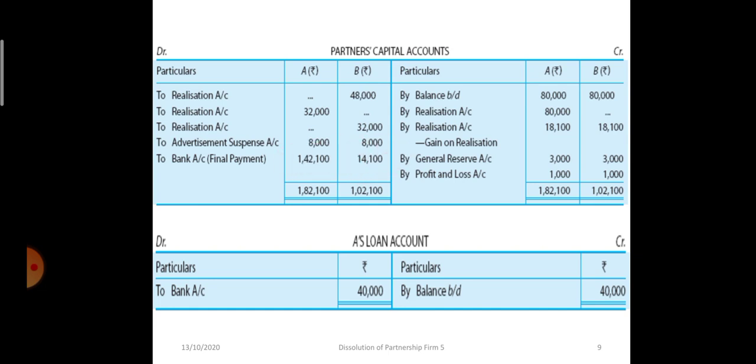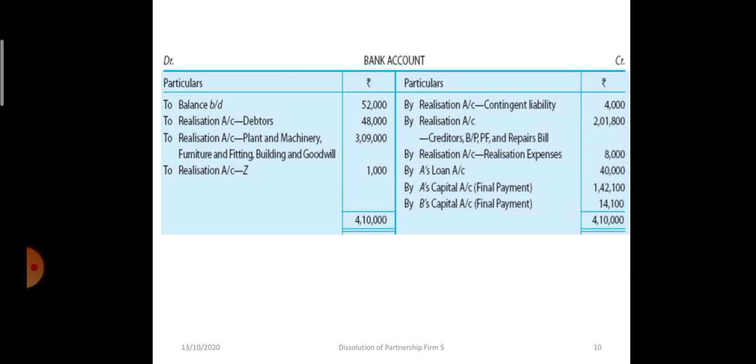After this, see, loan account is prepared. The balance was 40,000 and it is paid. Now we will prepare the bank account. The opening balance in the bank account was 52,000 rupees. Then on sale of assets, debtors realized 48,000 rupees, other assets realized 3,09,000 rupees, and from Z 1,000 was realized.